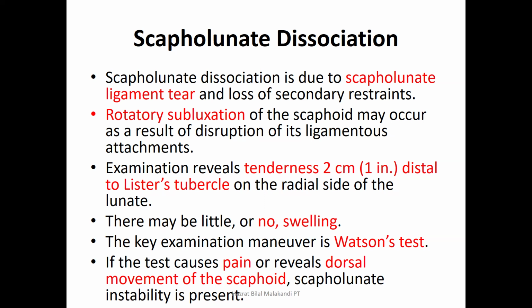Swelling may be present, and sometimes there may be no such swelling. The positive test would be the Watson test. The most appropriate test in scapholunate dissociation is the Watson test.